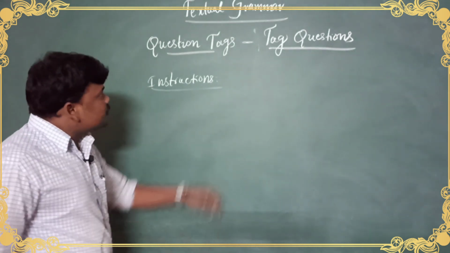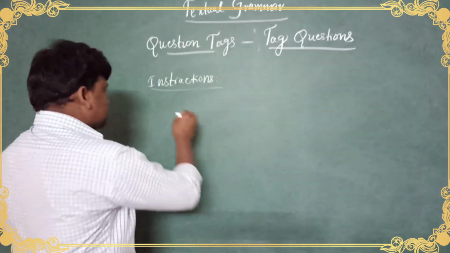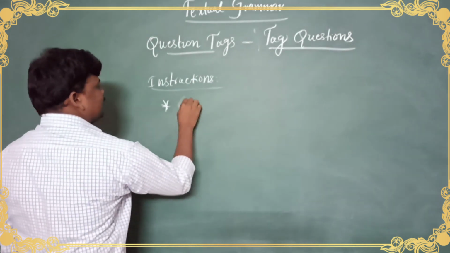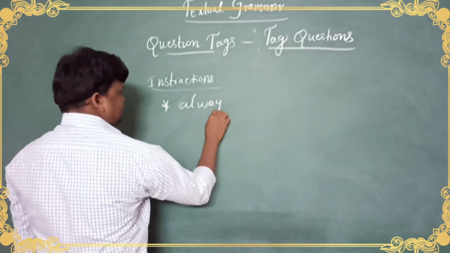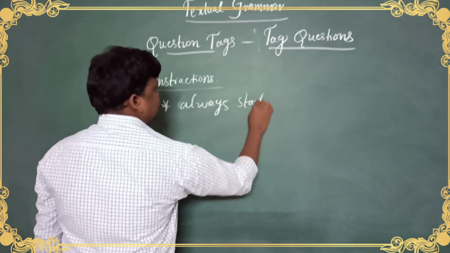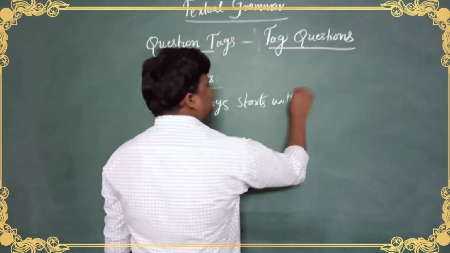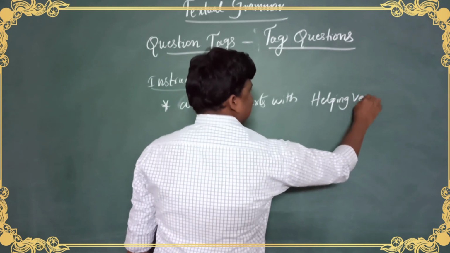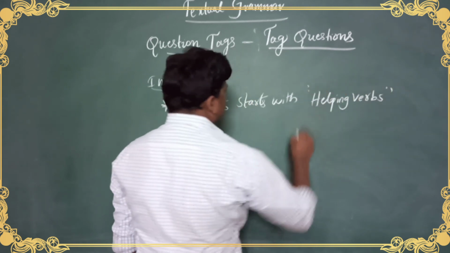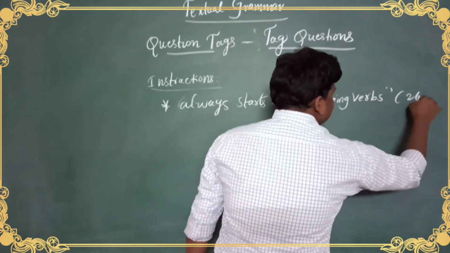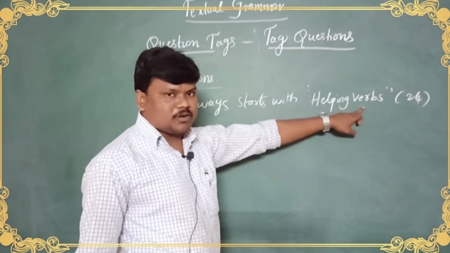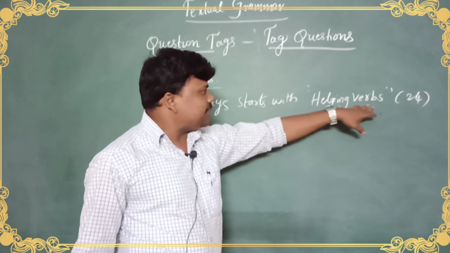Instructions. The first and foremost important thing is, question tags always start with helping verbs. In my last class, on how to change statements into questions, I explained all the helping verbs, which are 24 and very important.